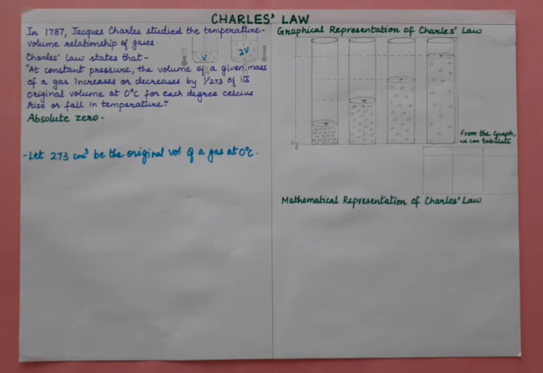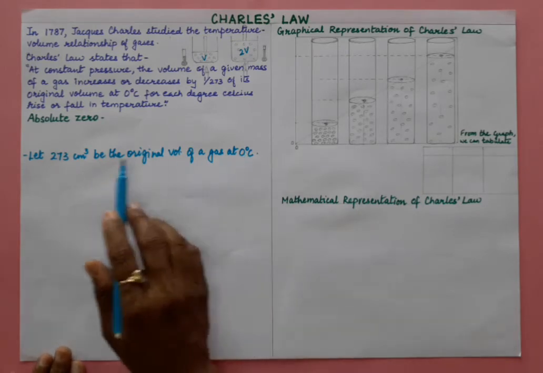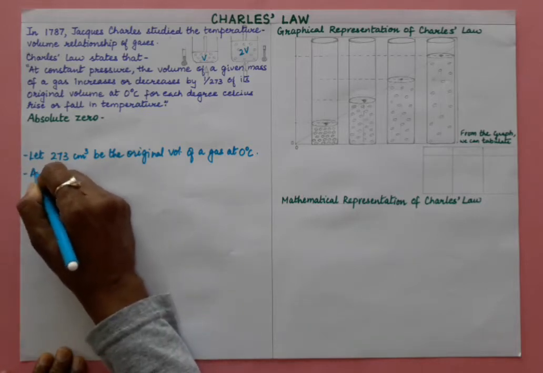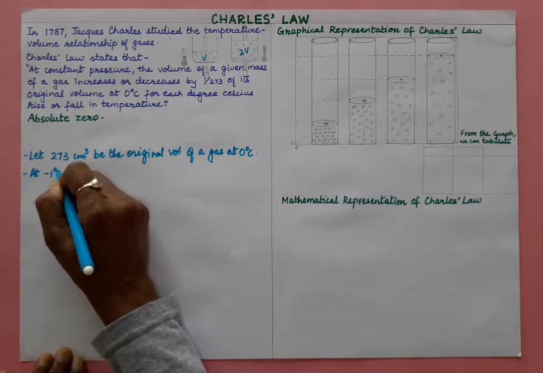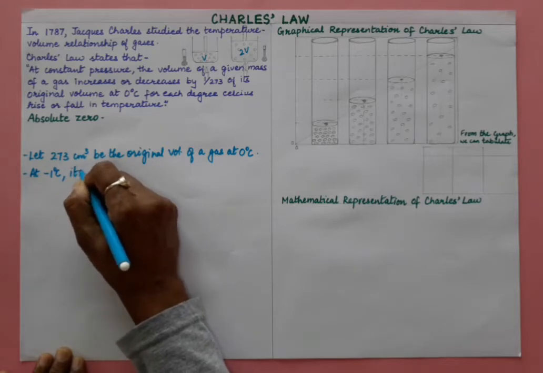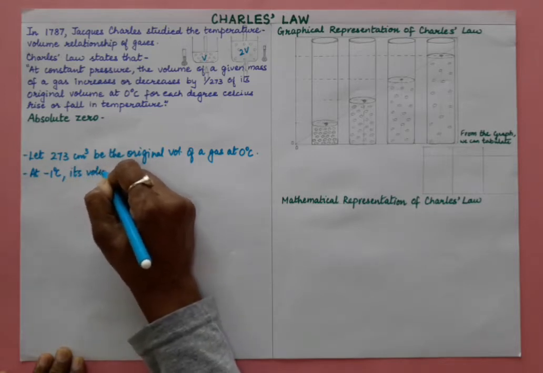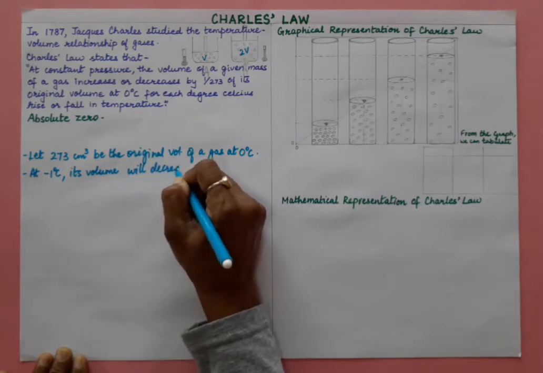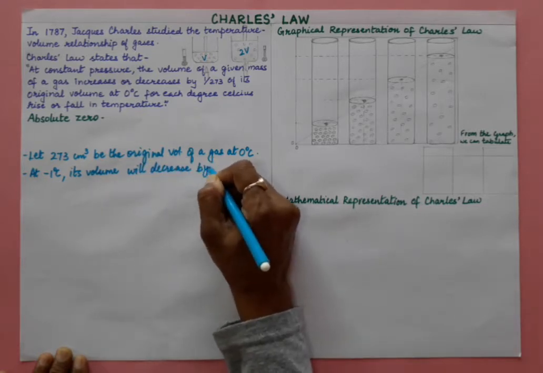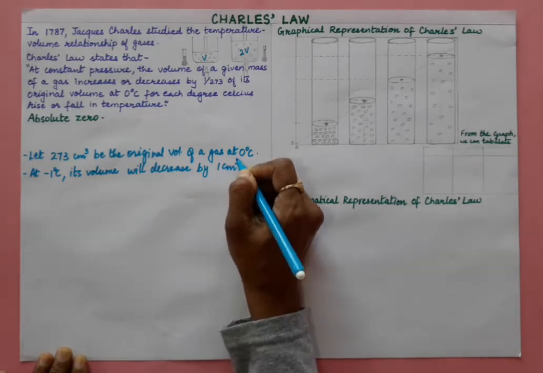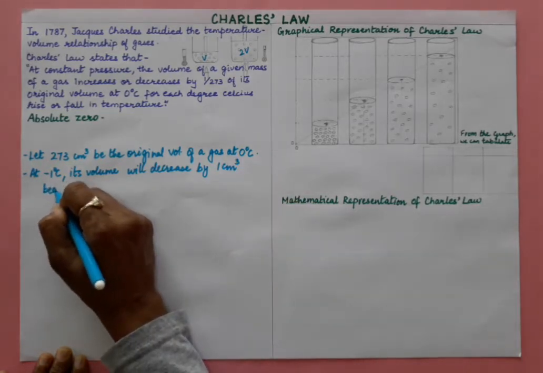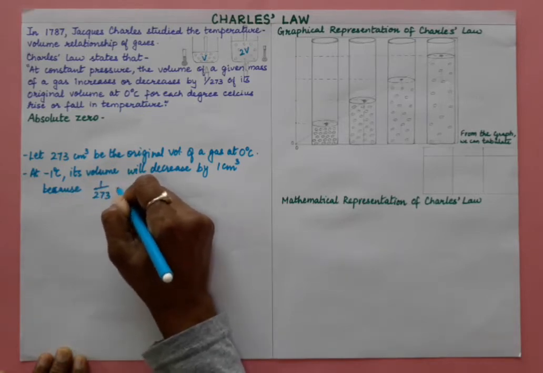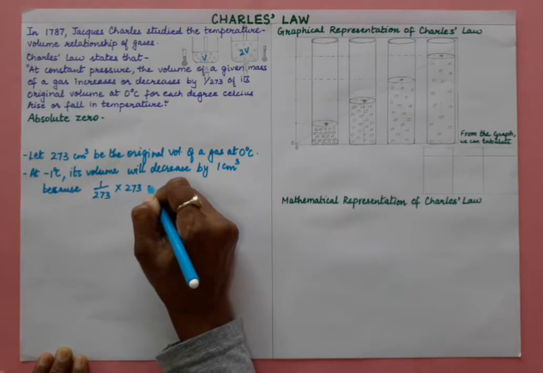Now if this is the temperature at 0 degree and volume is 273 centimeter cube, then at minus 1 degree Celsius its volume will decrease by 1 centimeter cube. How? Because 1 upon 273 into 273 is equals to 1.